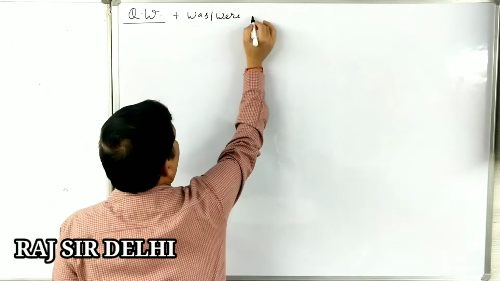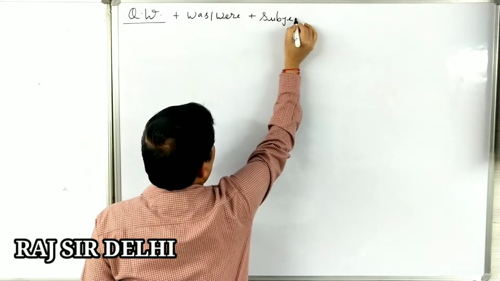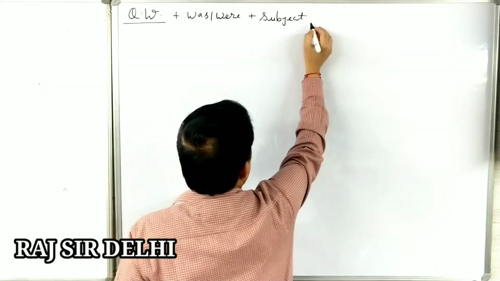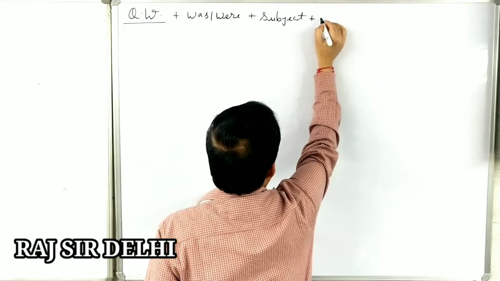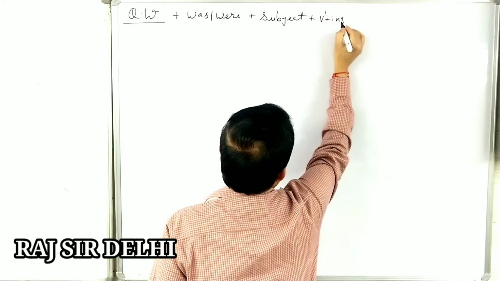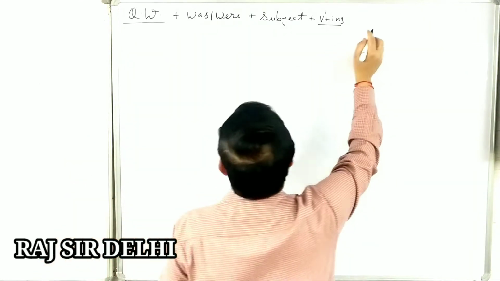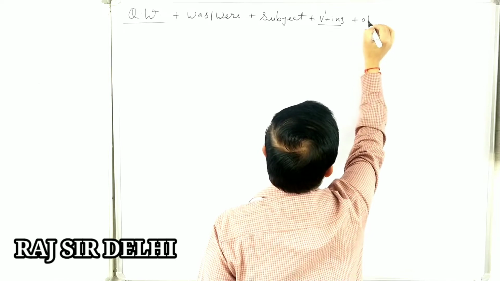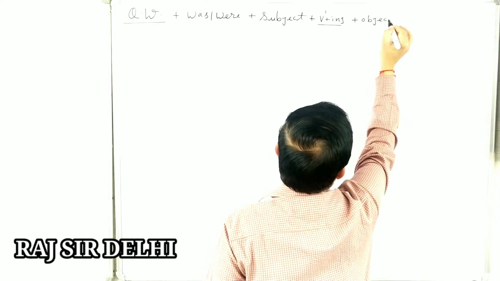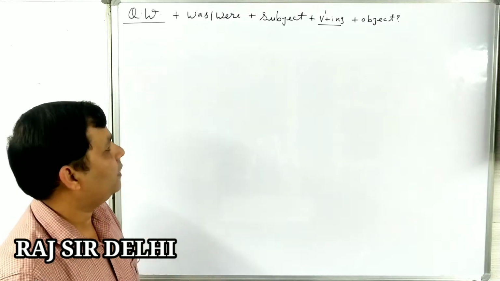Okay, dear students. Then subject, then the first form of the verb plus ing. We also call it the fourth form of the verb. Then object, and at the last we have to put the question mark.